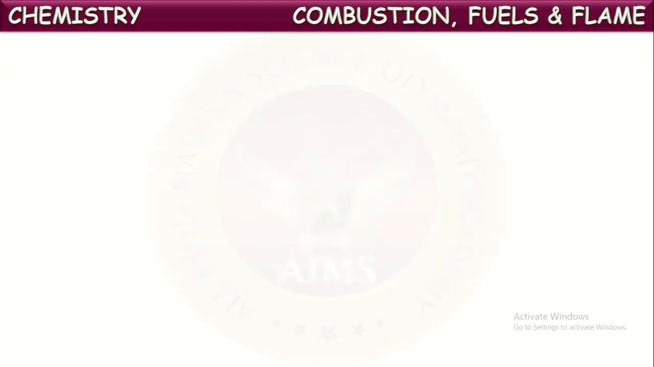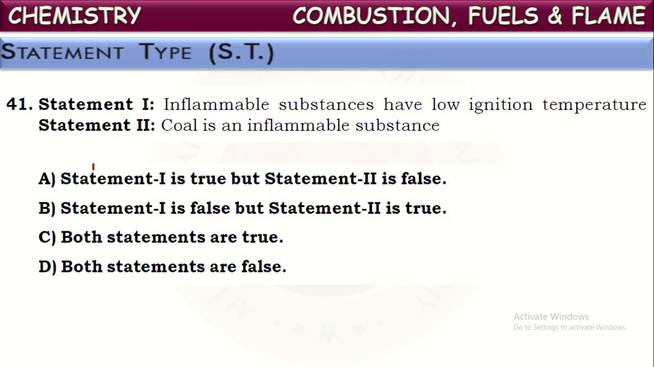Next. So if you see the next question, statement 1: Inflammable substances have low ignition temperature. An inflammable substance means a substance which catches fire at low temperatures itself, and they undergo rapid combustion. These are called inflammable substances. So they have low ignition temperatures, that's why they can catch fire easily.